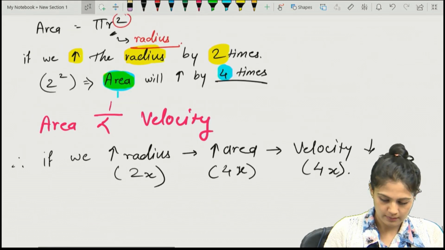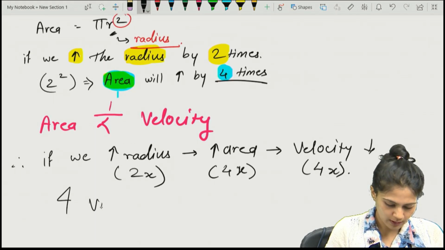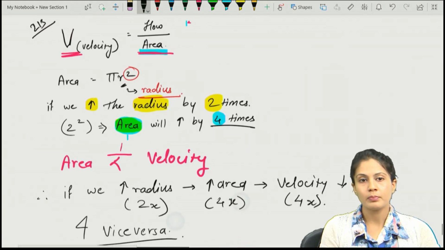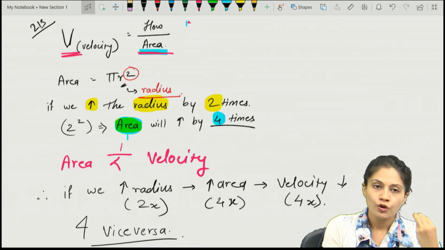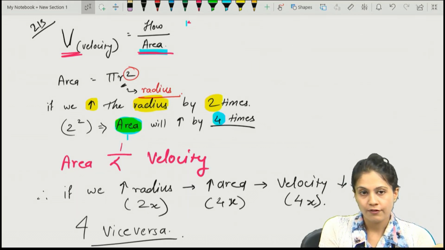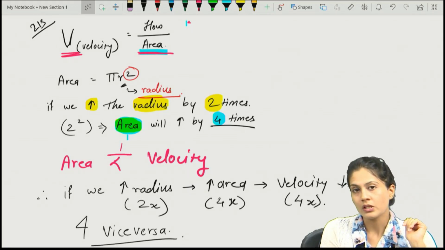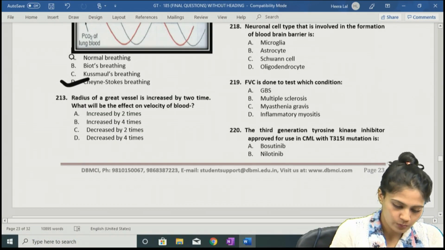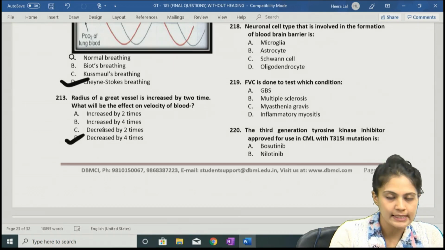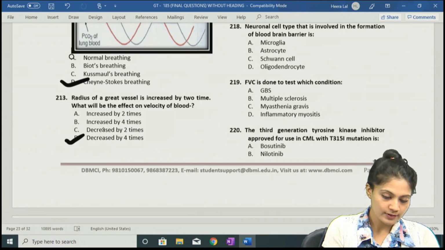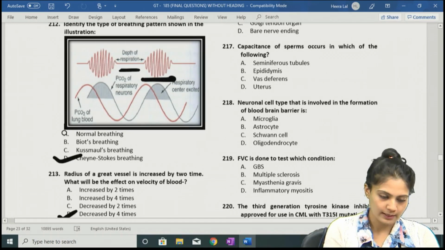This will go vice versa if we decrease the radius. So by these two simple formulas, velocity is equal to the flow rate upon area, and area is equal to pi r square, if we increase the radius, the area will increase and the velocity will decrease. So the answer to our question is D. It will be decreased by 4 times. Why? Because they ask about the velocity.